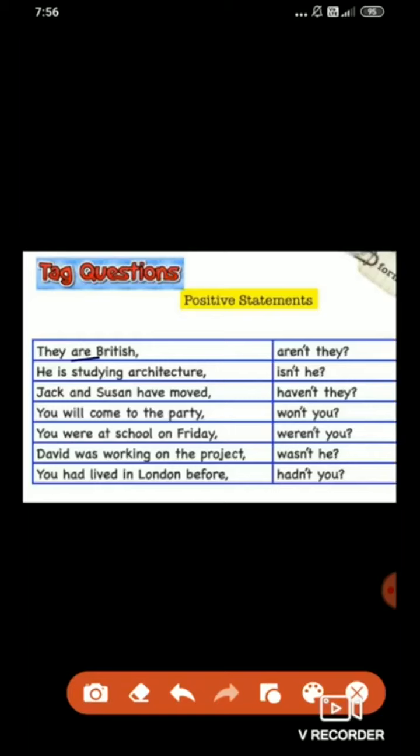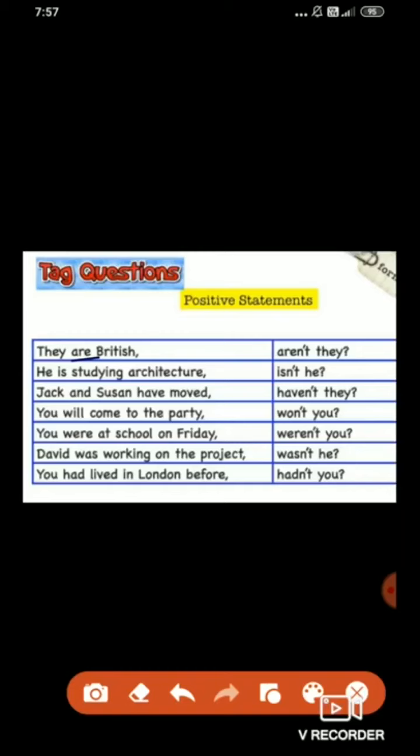Now why aren't they, children? Yes, why aren't they? Because the auxiliary verb was positive there. So in the question tag we have added an apostrophe T. Don't use NOT. Always you have to use an apostrophe T. You have to use the short form of not.